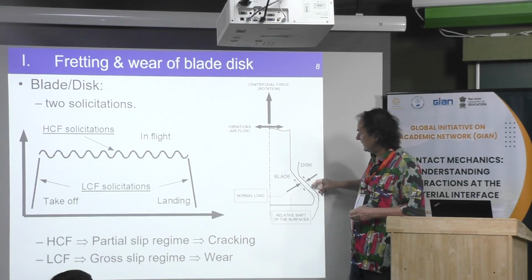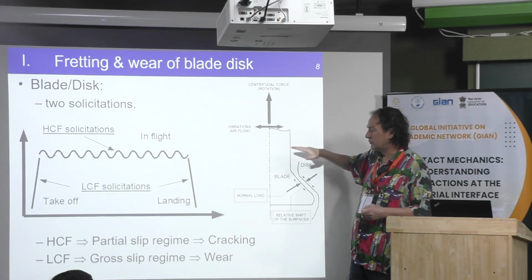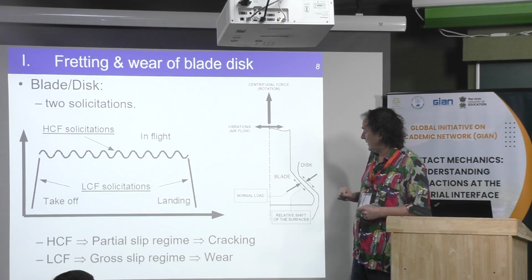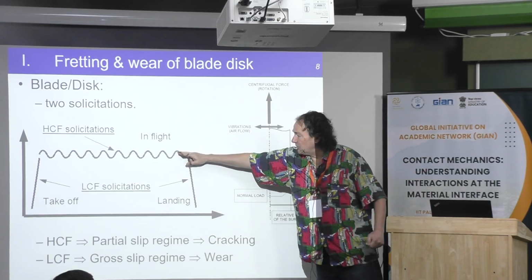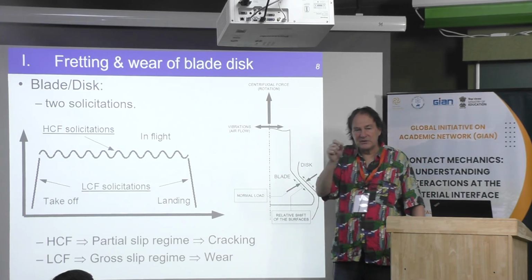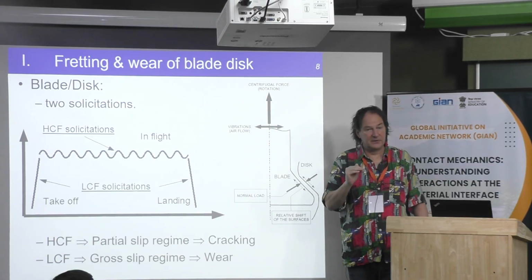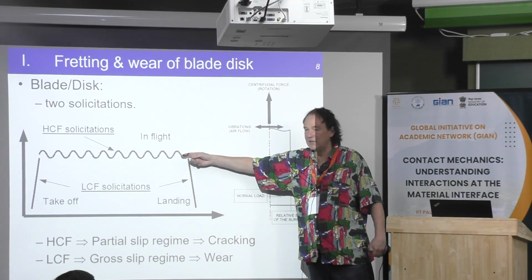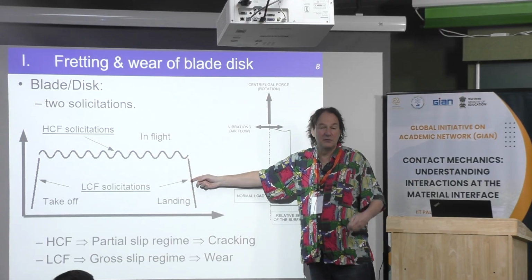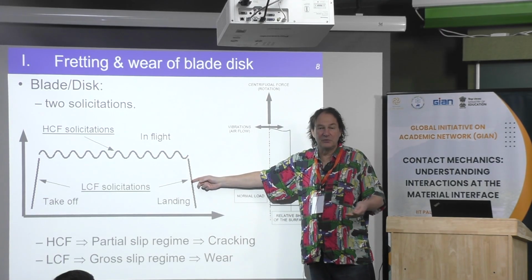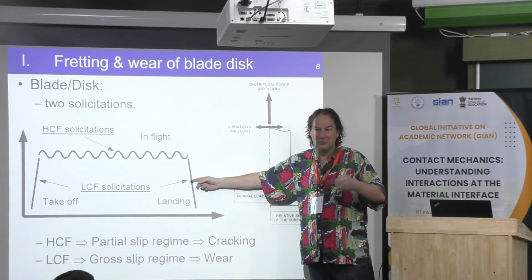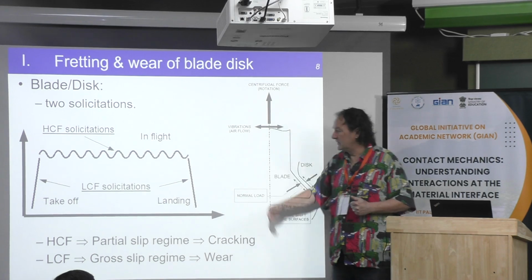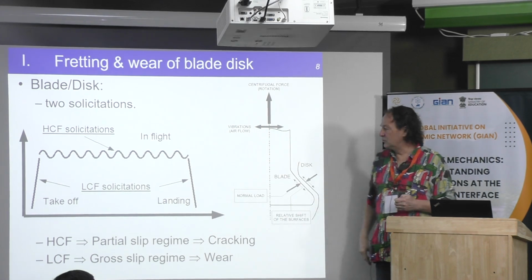And here there's a lot of sliding everywhere. This is mostly gross sliding, and after, when you are in cruise flight, what happens is that you have a lot of small oscillations due to vibration, in fact. And for this one, it can be at high frequency. Then you have billions of cycles here, and here you have only one cycle if the flight is 10 hours. Then you have a competition between these two modes.